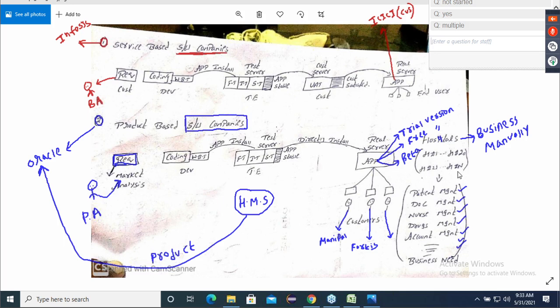But any company which takes a requirement from the customer, develops it, tests it, and completely hands it over to the customer, they call it a service based software company. See, product based is also a software company only. Why? Simplest answer.